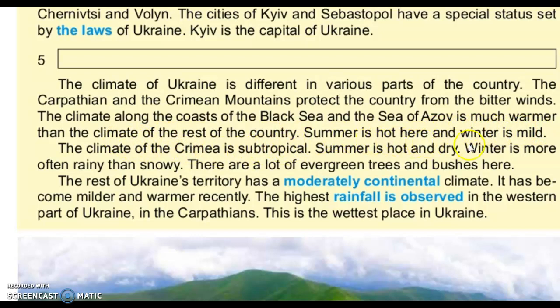Summer is hot here and winter is mild. The climate of the Crimea is subtropical. Summer is hot and dry. Winter is more often rainy than snowy. There are a lot of evergreen trees and bushes here. The rest of Ukraine's territory has a moderately continental climate. It has become milder and warmer recently. The highest rainfall is observed in the western part of Ukraine, in the Carpathians. This is the wettest place in Ukraine.